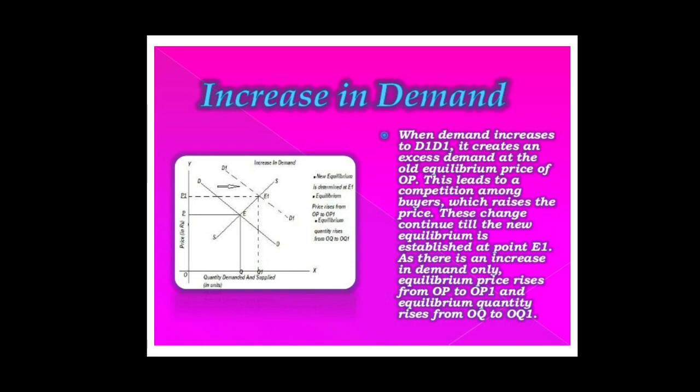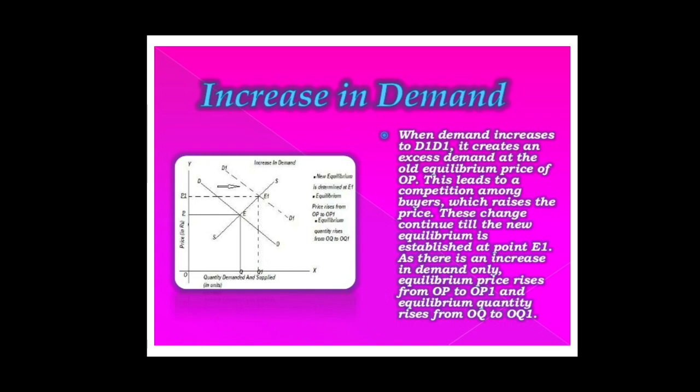Students, rise in price leads to contraction in demand and extension in supply. These changes will continue till the new equilibrium is established at point E1, where new demand curve D1 intersects supply curve SS, which is the new equilibrium point.